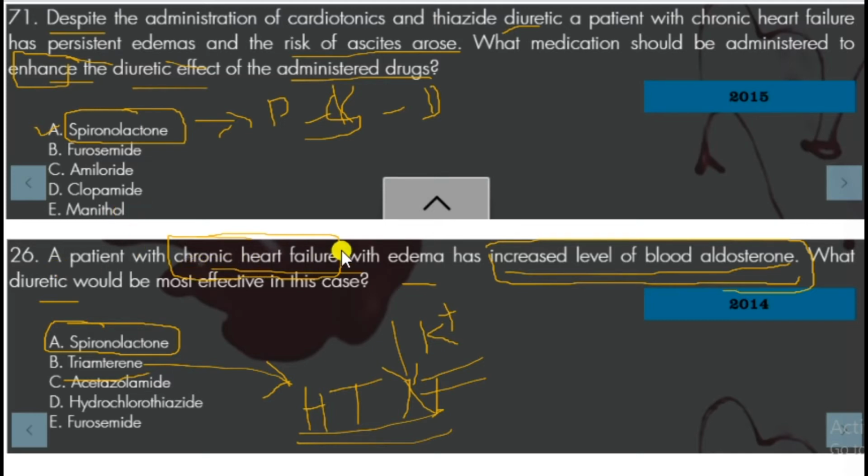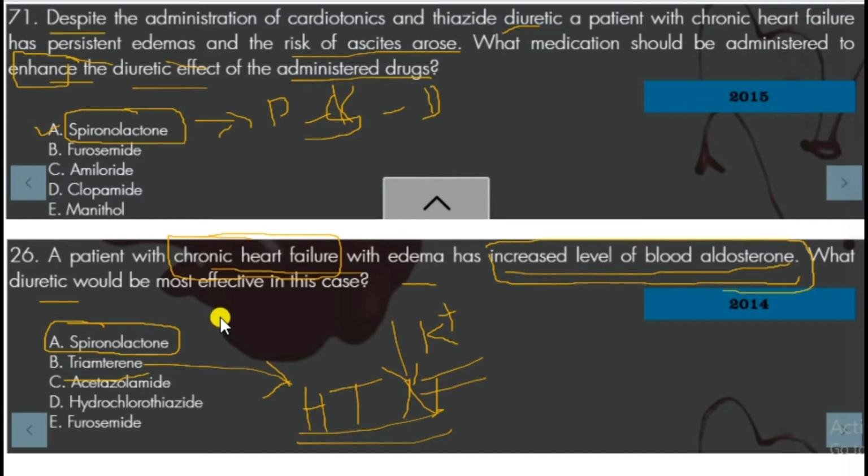A patient with chronic heart failure with edema has an increased level of blood aldosterone. What diuretic would be most effective in this case? That is spironolactone. With a high amount of aldosterone, spironolactone, a competitive inhibitor of aldosterone, binds with the aldosterone receptor, so it reduces the potassium loss and promotes water and sodium loss.